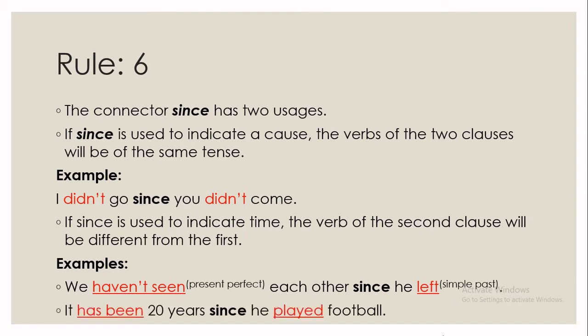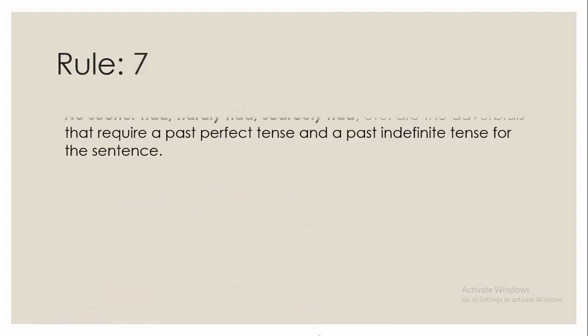Another example is it has been 20 years, again mentioning time, since he played football. So it has been is the first clause, present perfect tense, and after since, he played is past indefinite tense or simple past tense. Okay, let's move on to rule 7.